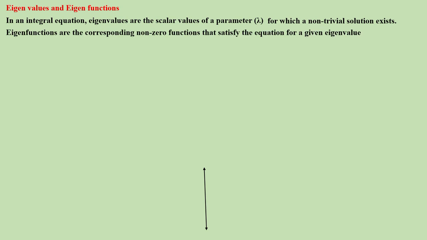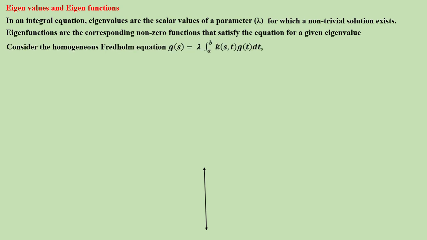Eigenfunctions are the corresponding non-zero functions that satisfy the equation for a given value. If there exists a non-zero function that satisfies the integral equation, then that is called an eigenfunction.